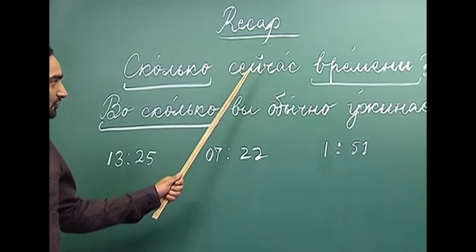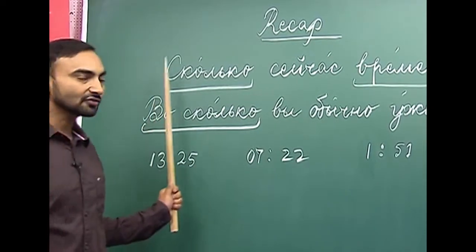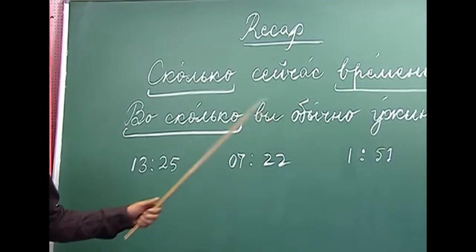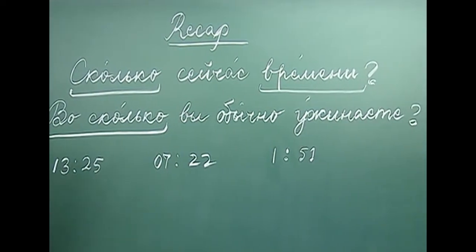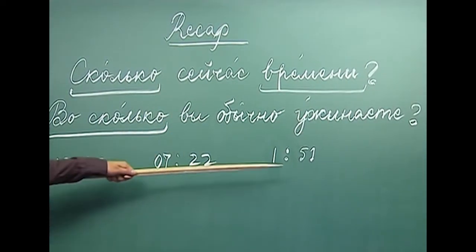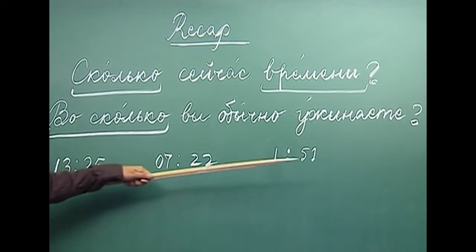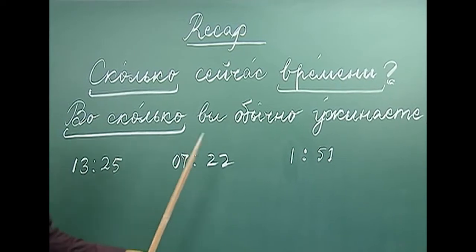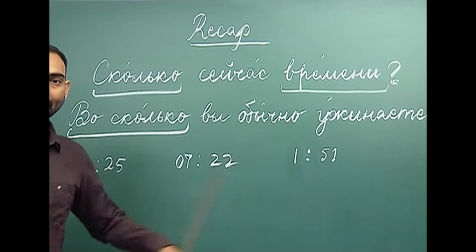So, there are actually two types of questions. In the first question we are asking about the time, and in the second question we are asking about the time of an action. I have written 3 times here, and how do you use 13:25, 7:22 and 1:51 in Russian.